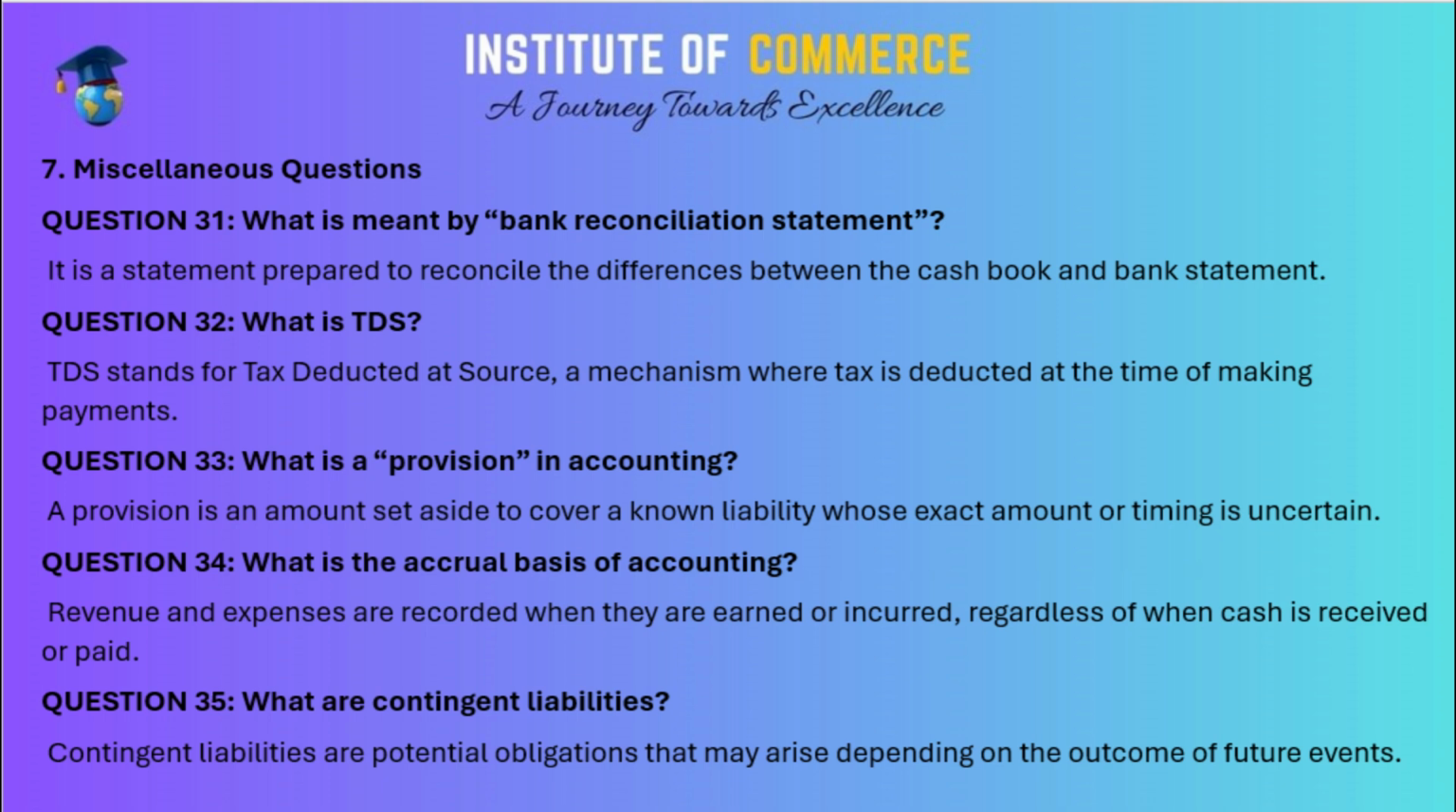Question 33. What is a provision in accounting? A provision is an amount set aside to cover a known liability whose exact amount or timing is uncertain. Question 34. What is the accrual basis of accounting? Revenue and expenses are recorded when they are earned or incurred, regardless of when cash is received or paid. Question 35. What are contingent liabilities? Contingent liabilities are potential obligations that may arise depending on the outcome of future events.